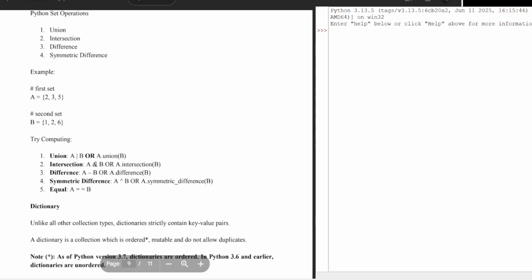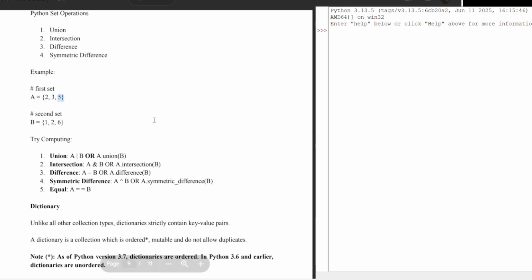Intersection is generally used with the logical AND operator, or you can use A.intersection(B). Intersection means it will take the common elements of A and B. So if I have a common 2, it should print 2.